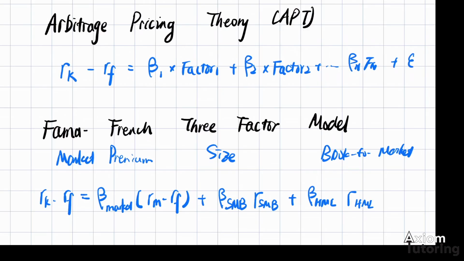If they give you some numbers on the betas and the RM, small minus big and high minus low, then you might be asked to do a bit of calculation to determine the expected return for that particular risky asset. But as you can see, the calculations should be fairly simple, just plugging in the numbers. As long as you can remember what the Fama-French 3-factor model is about, you should be able to do the calculations without too many problems.